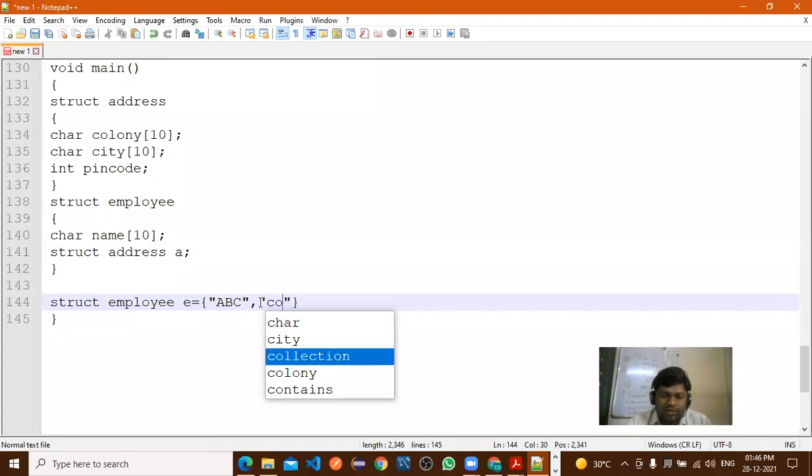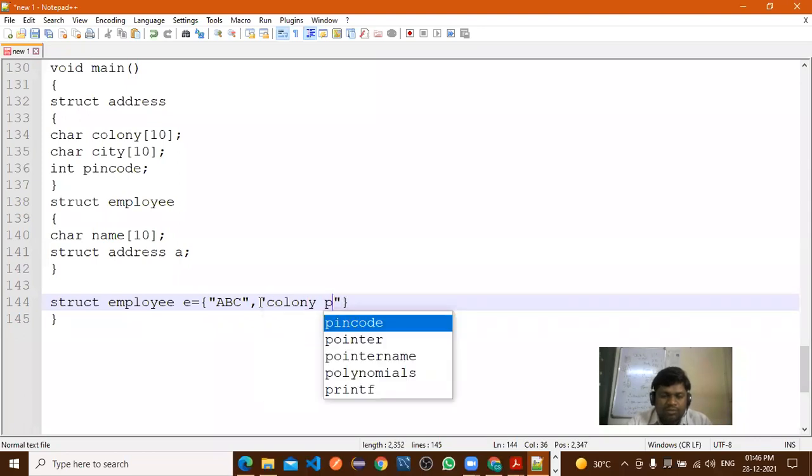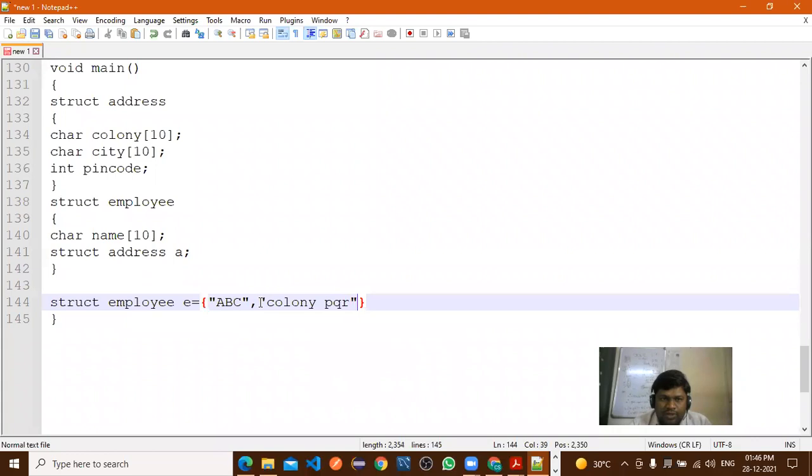So here colony PQR I will write. Next third क्या है? City, Pandharpur. And fourth one is the pin code, 41111 like this, right? And here is the same code. You can assign the values by using in these ways.